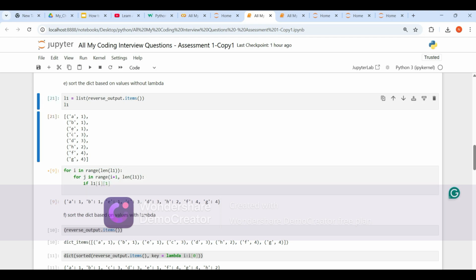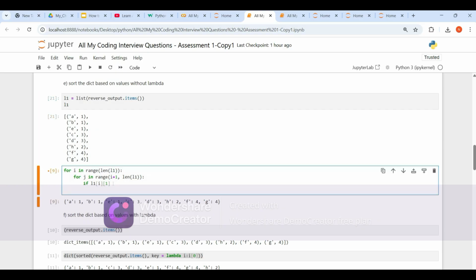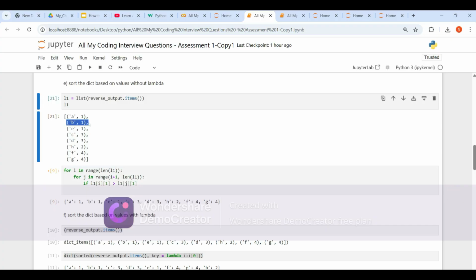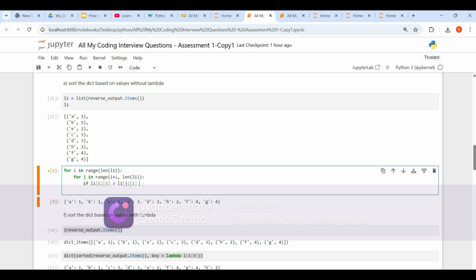What I'm doing here for this element, 1 means I'm taking the value, is greater than L1 of j of 1. What does it mean? j means the one we are comparing. It may be this or this, but we are comparing 1 with 1, then 1 again, 3, 2, 4, and so on, right?